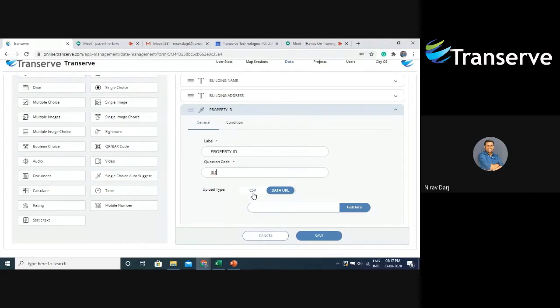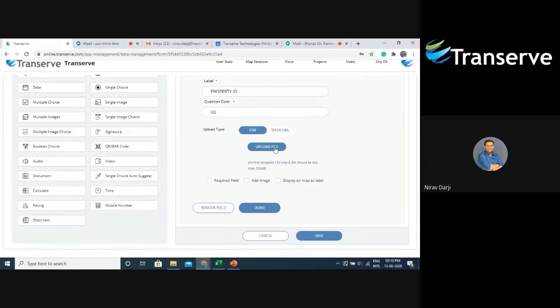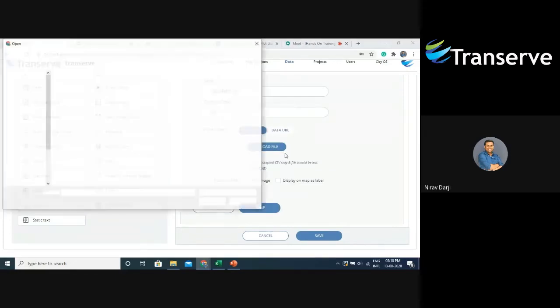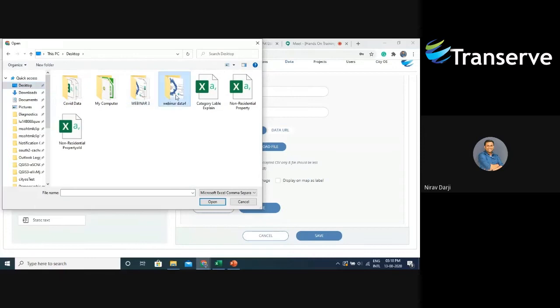One is that we can directly upload a CSV, or we can give it a link, where the CSV or JSON file is. So I will select CSV and say upload file. Now let me upload the file which I have.